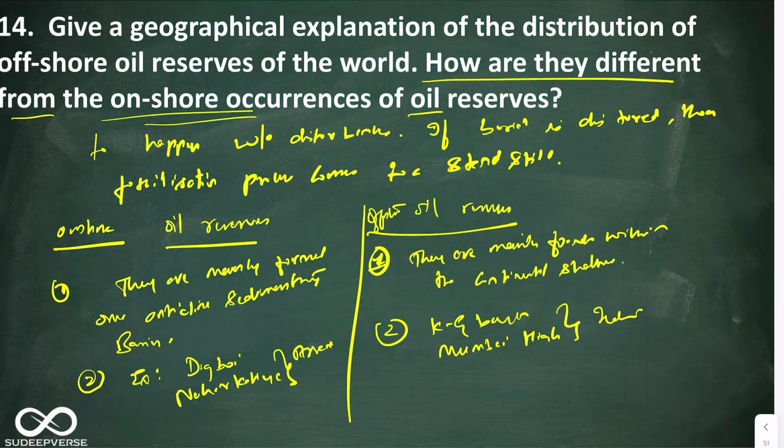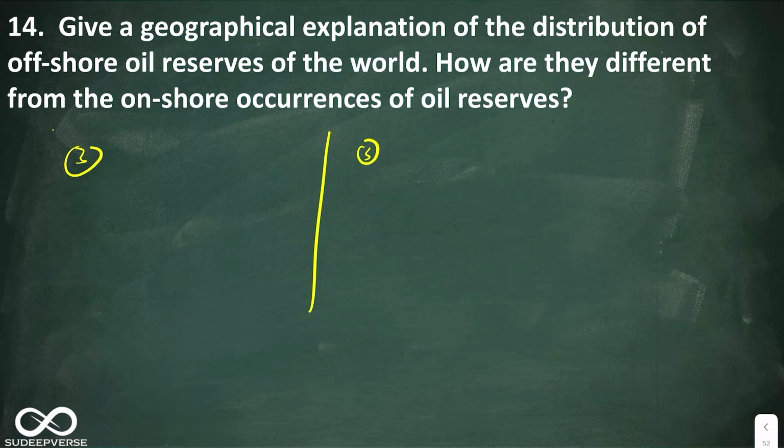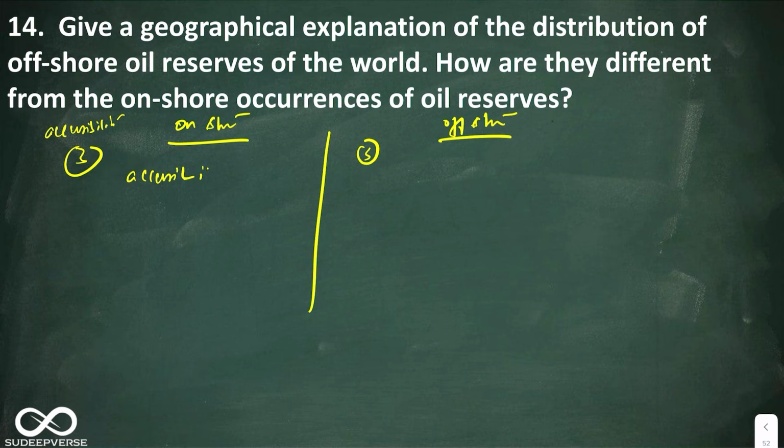Okay, the next one, the third difference is, if I talk about accessibility. Okay, now onshore, this is onshore, this is offshore. So if I talk about onshore, accessibility is easy as it is available from drilling.